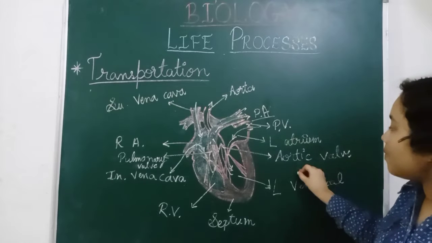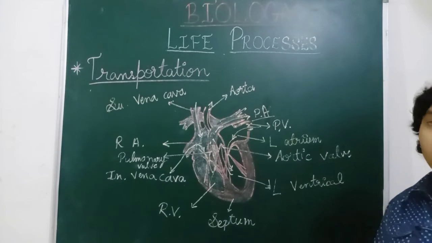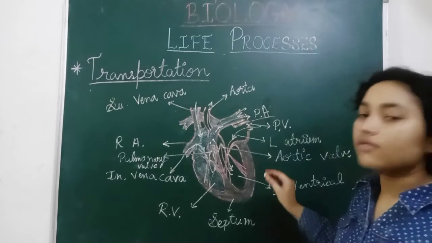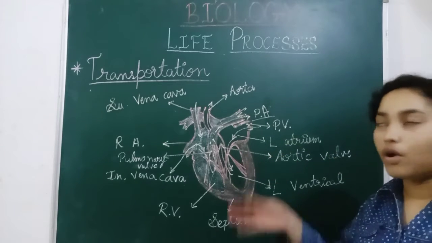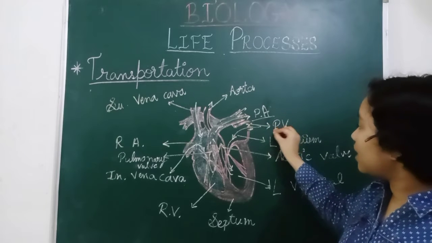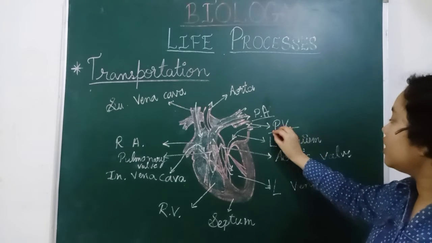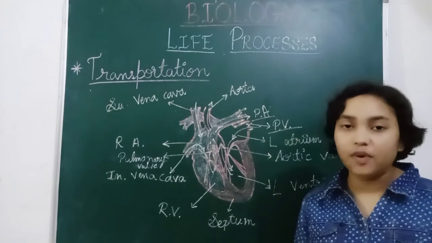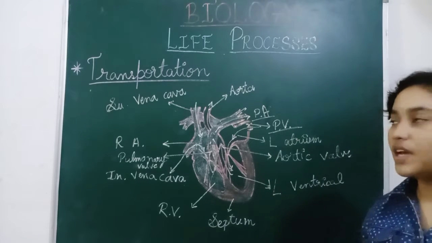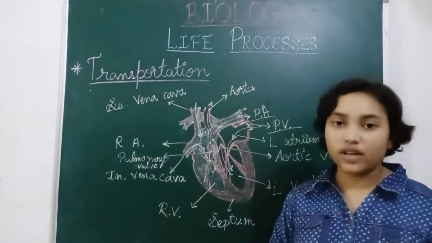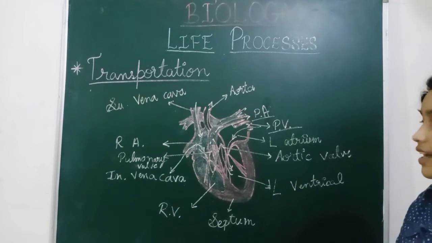The left part, which is carrying oxygenated blood, supplies blood through the aorta to the upper part. The pulmonary veins are carrying oxygenated blood. Here there is a difference between pulmonary arteries and veins and normal arteries and veins, so we will discuss it later.